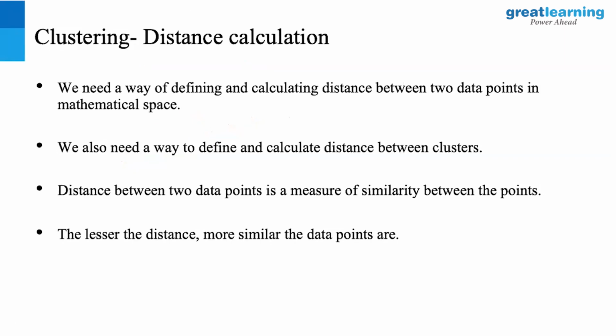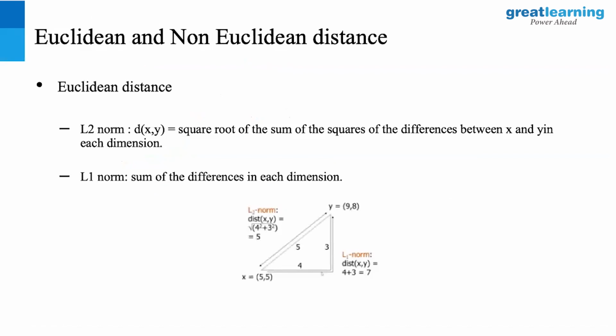Now we are going to talk about different distances being used. One of the most common distances we are going to use is the Euclidean distance. Euclidean distance is the square root of the sum of squared differences between x and y in each dimension. So we measure (x2 minus x1) the whole square plus (y2 minus y1) the whole square plus (z2 minus z1) the whole square, based on n number of dimensions. That is the L2 norm. The L1 norm is nothing but just the sum of absolute differences, x2 minus x1 plus y2 minus y1. So that's basically your L1 and L2 norm in the Euclidean distance.